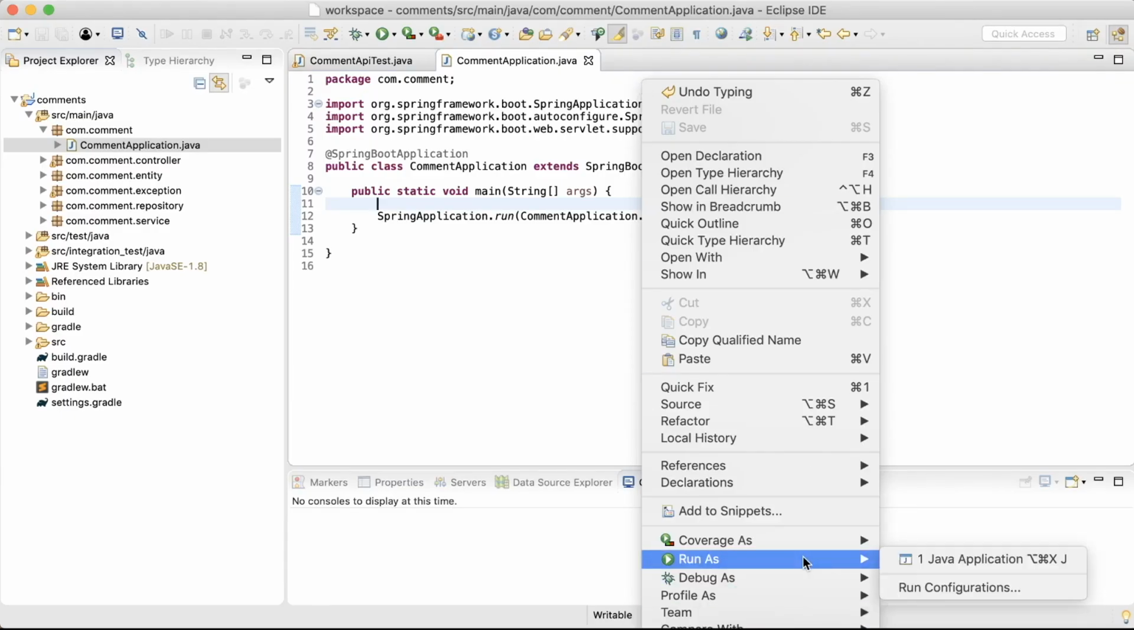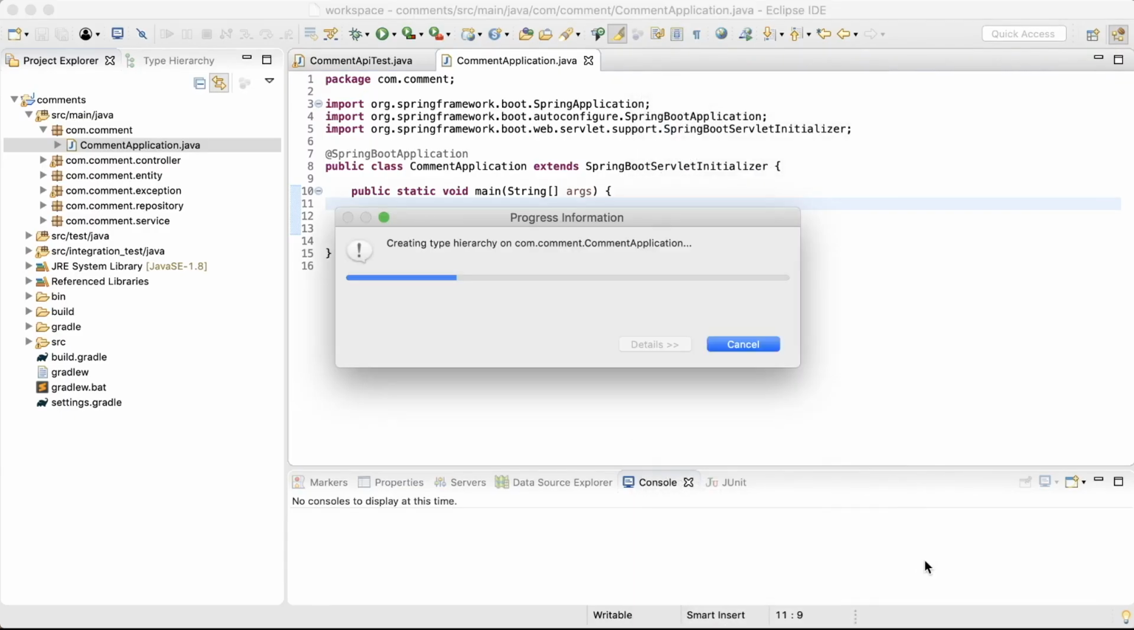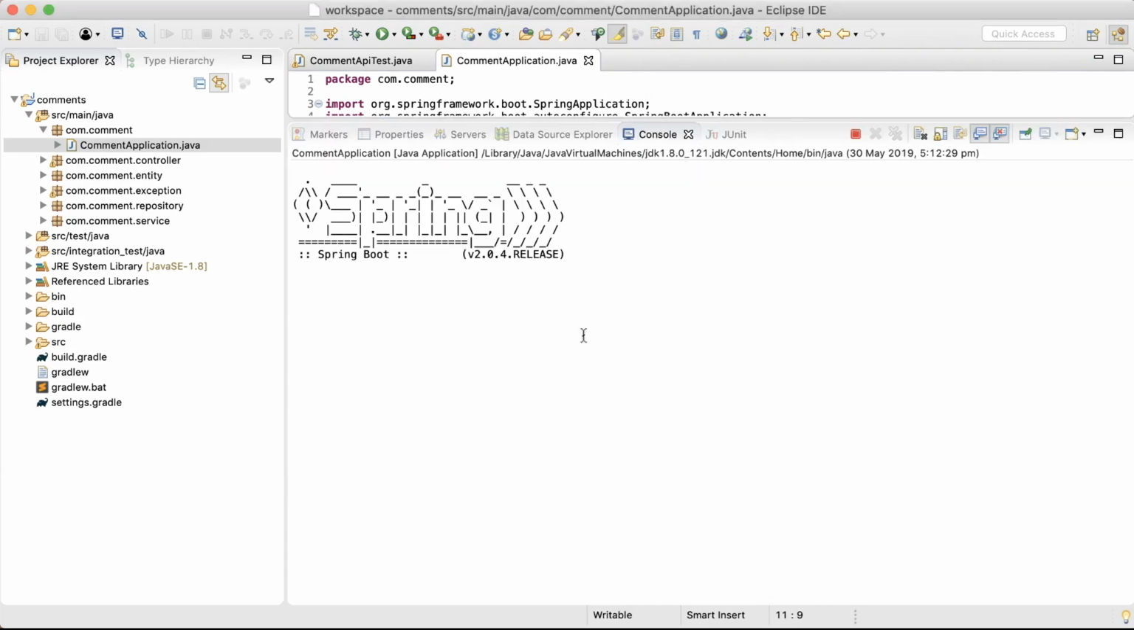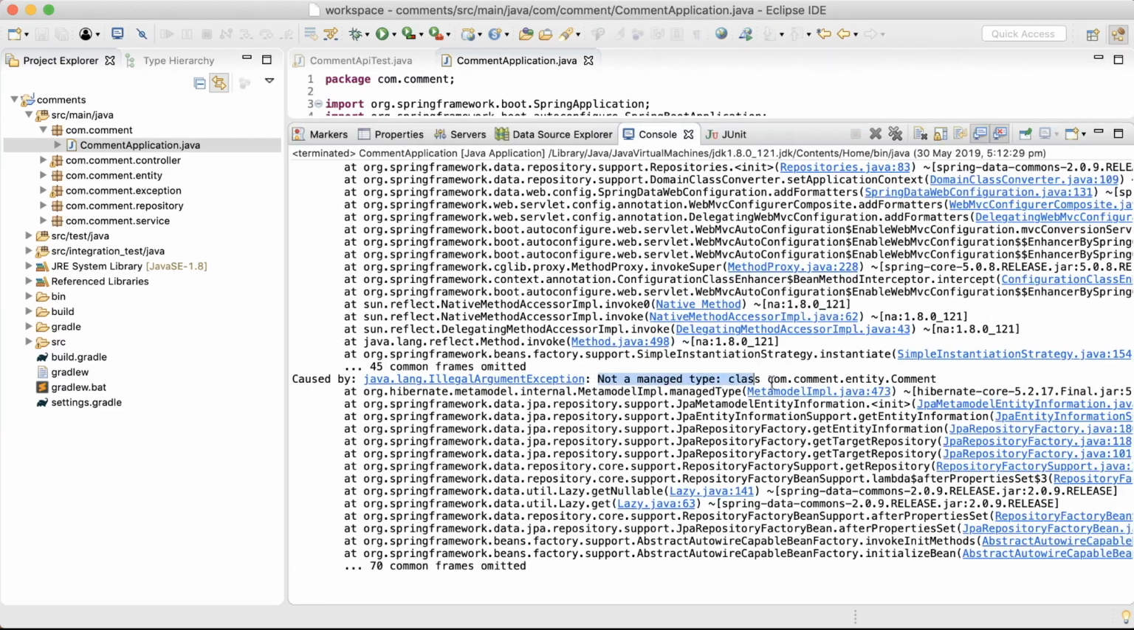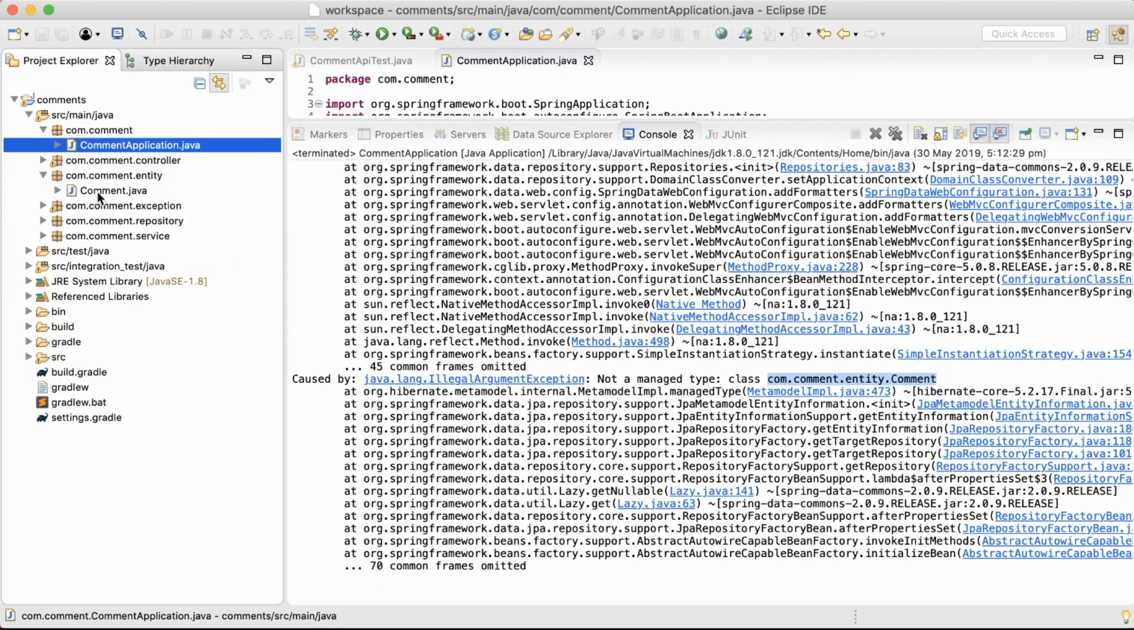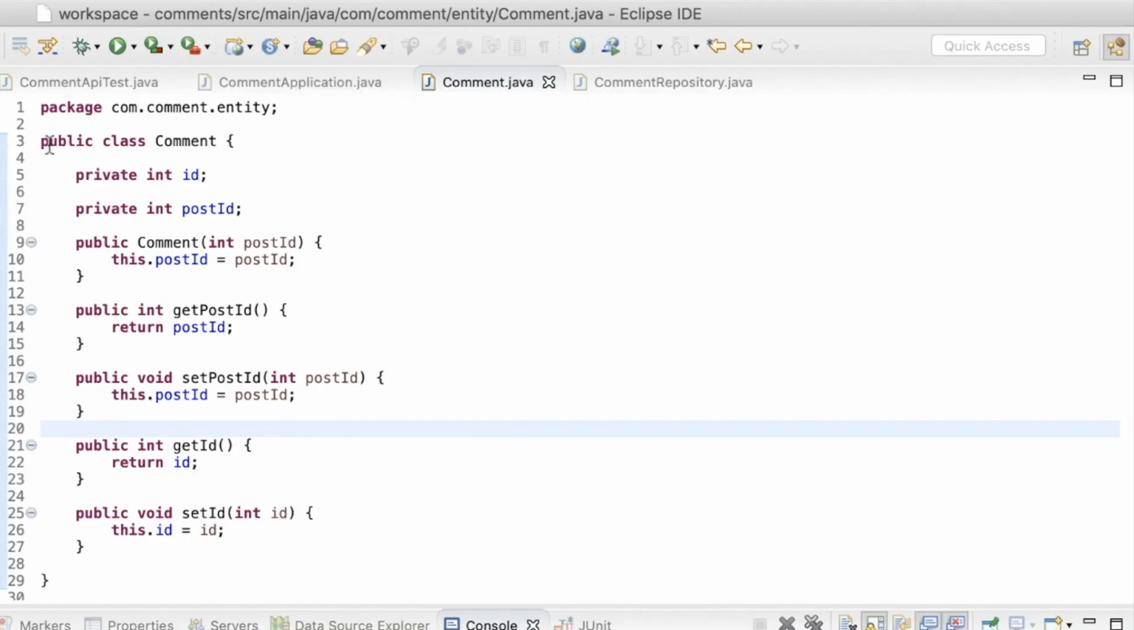Now I'm going to run this as a Java application to see if it will launch as a Spring Boot application. Well, as you can see, now there is an illegal argument exception, and it says comment is not a managed type. So now I have to mark comment as an entity.